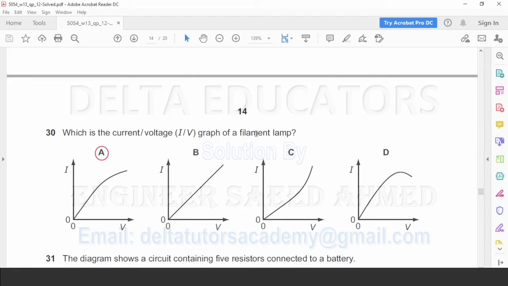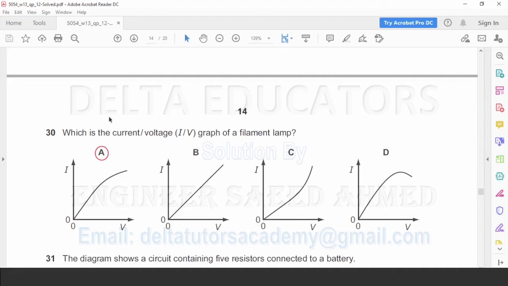In a filament lamp, the voltage and current are directly proportional to each other. After some time, with the increase in voltage, current does not increase in the same proportion. Means after some time, this current is not directly proportional to voltage. In the beginning, current and voltage are directly proportional to each other, but after the passage of time, the current increase slows. So after some time, the current will not be directly proportional to applied voltage.